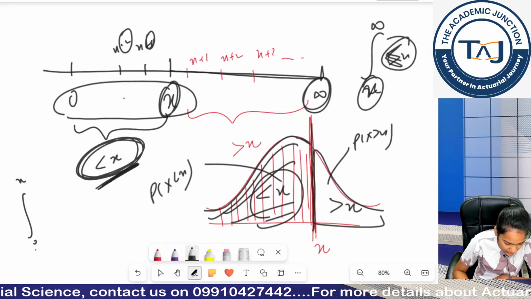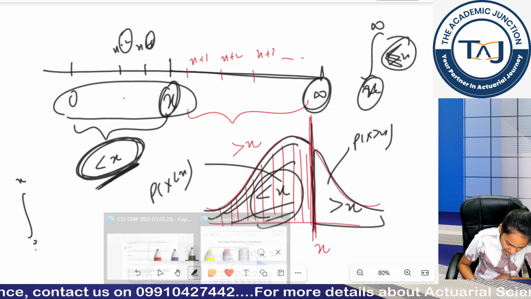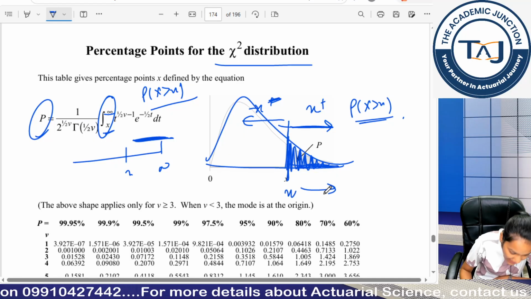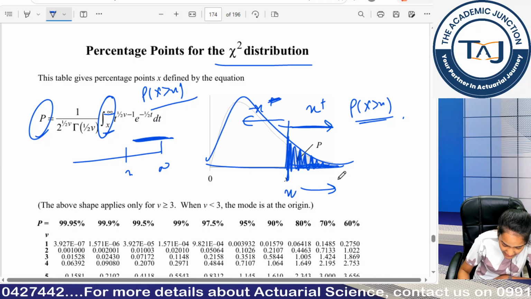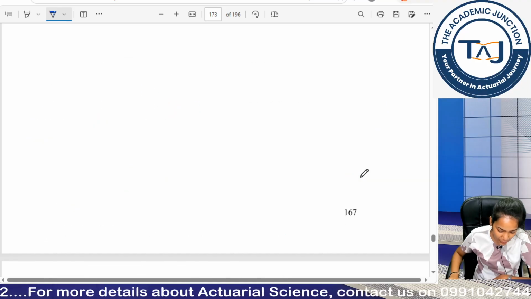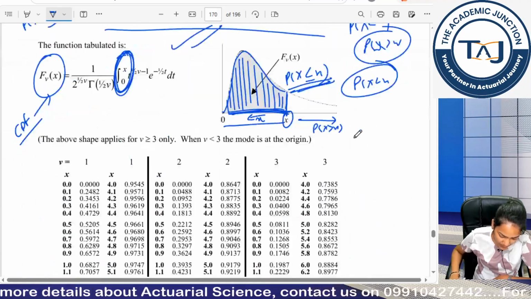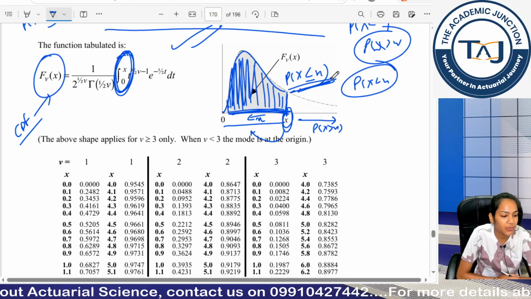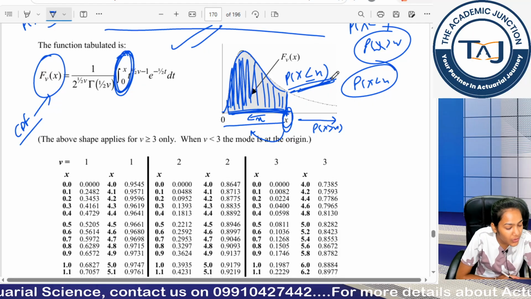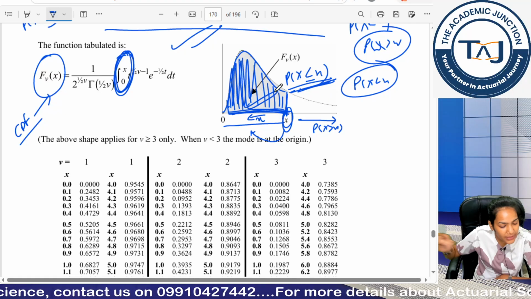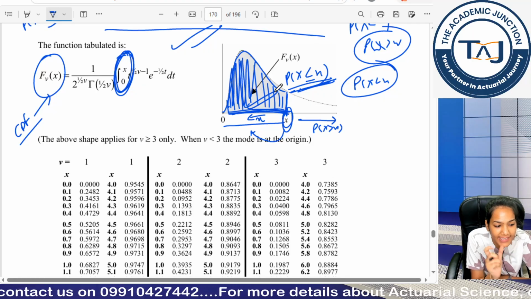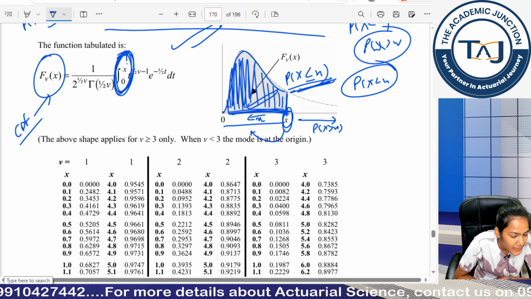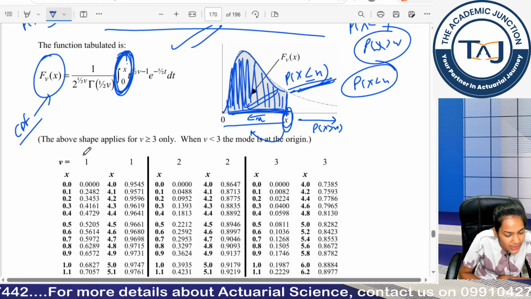Now clear? Look, this is the shaded portion. This is my x value, and if I increase, this is my probability x is greater than x. And if I move downwards, in this case my shaded portion was less than x, so it was less than or equal to x. Here also we have shaded, there also we have shaded, so it matters what exactly is shaded in the graph. Otherwise, you can understand through limits as well. If the shaded portion is not given, you can understand through limits.